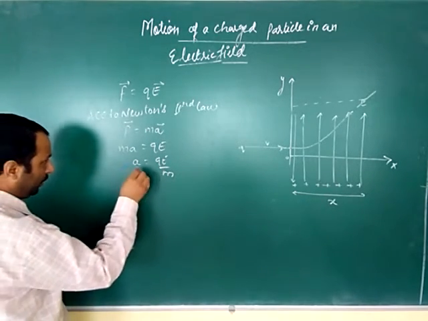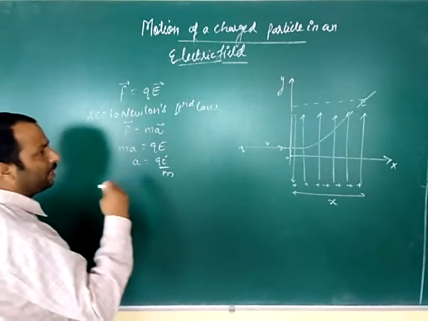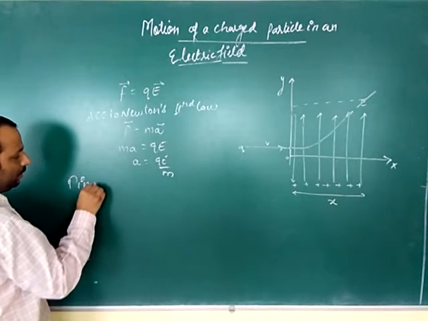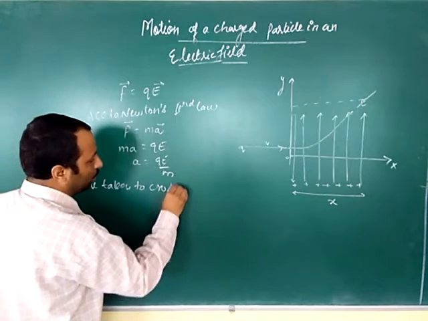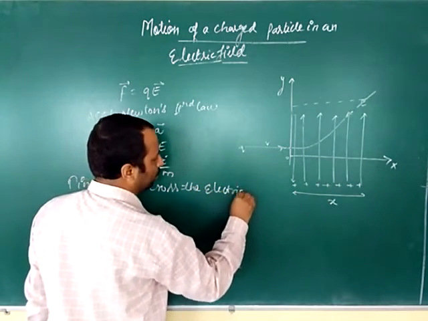Now what we will do? We will see how much time it will take to cross the electric field. So, time taken to cross the electric field.